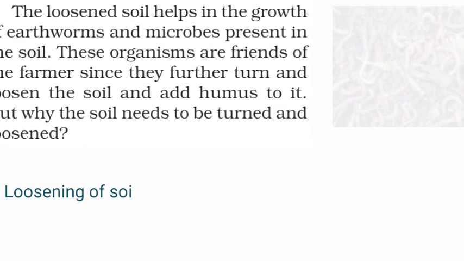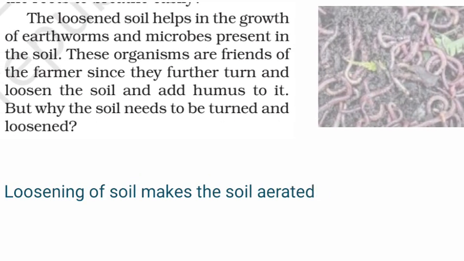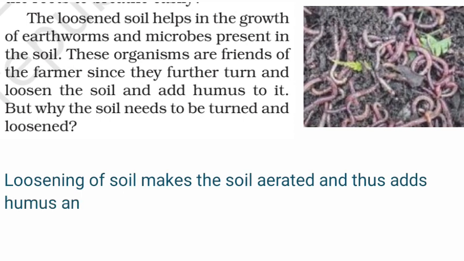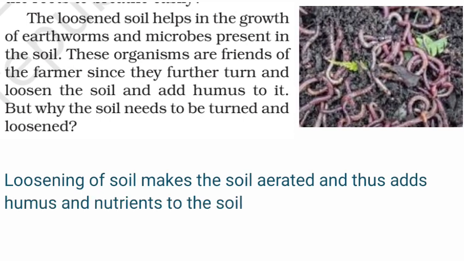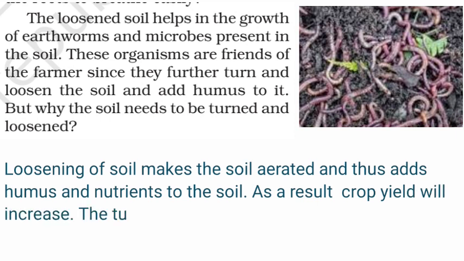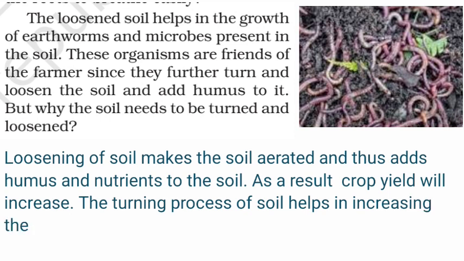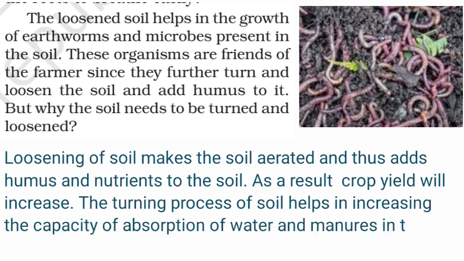There is another beneficial thing that will be profitable to the farmer. That is, the loosened soil helps in the growth of earthworms and microbes present in the soil. These organisms are friends of the farmer since they further turn and loosen the soil and add humus to it.